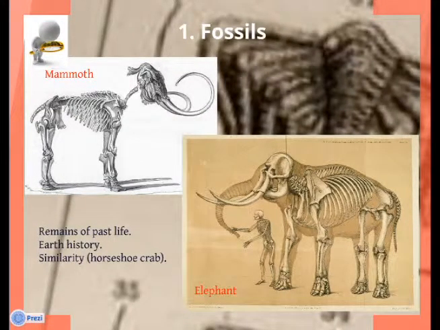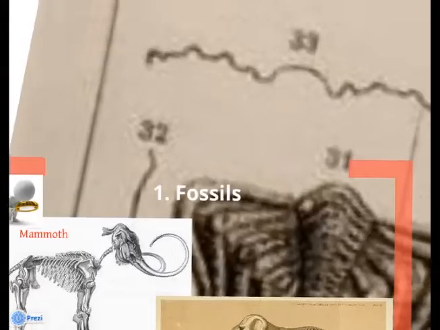Fossils. Fossils are preserved remains or traces of past life that are found in some rocks. Studying fossils helps people and scientists to know more about Earth's history. Organisms' fossils can be similar to current organisms, like horseshoe crabs. An ancient horseshoe crab is more than 350 million years old.